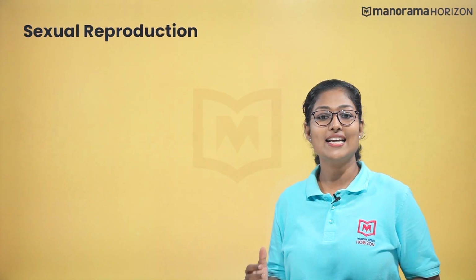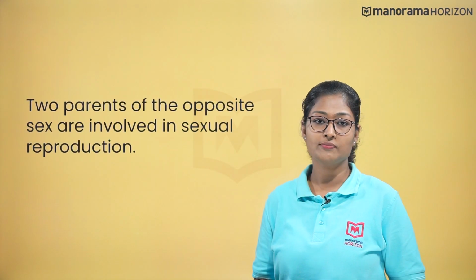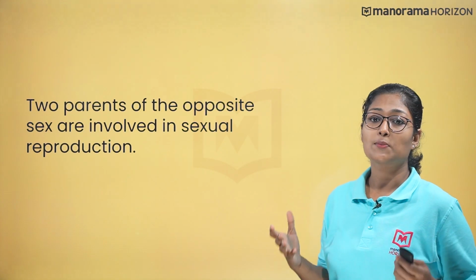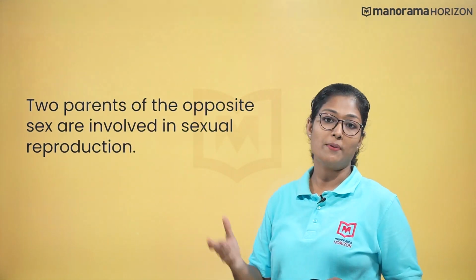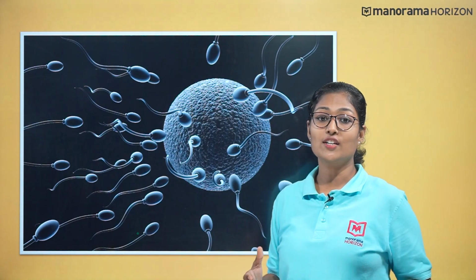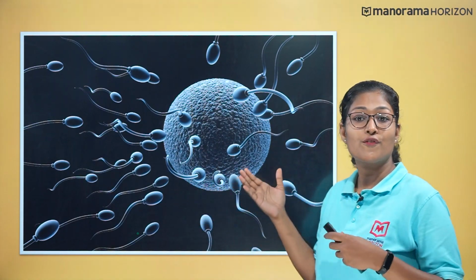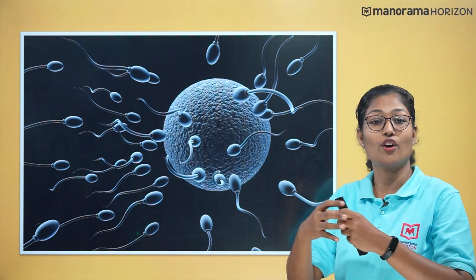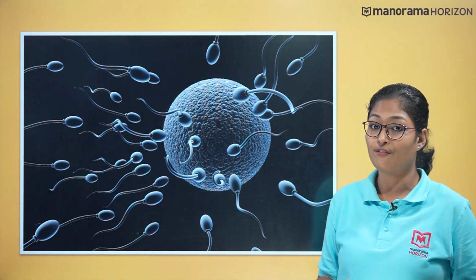This type of reproduction is seen in all multicellular organisms, and let us discuss the concept of sexual reproduction in this video. In this mode of reproduction, a new offspring is produced by the participation of two parents of opposite sex. Sexual reproduction is said to occur when two gametes fuse, that is, the organisms are produced by the fusion of two different gametes and therefore show genetic variations.